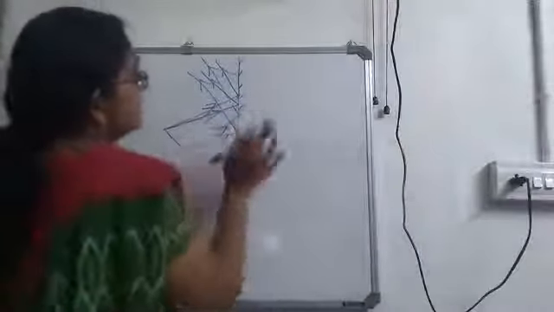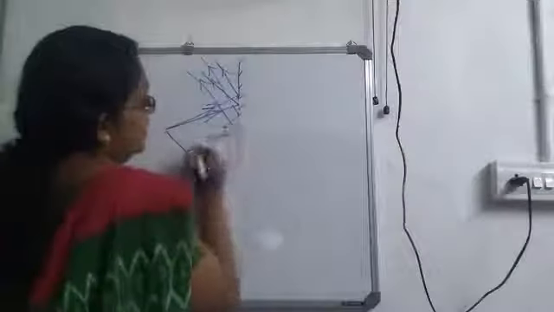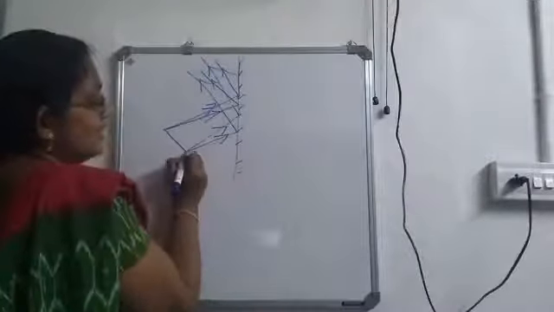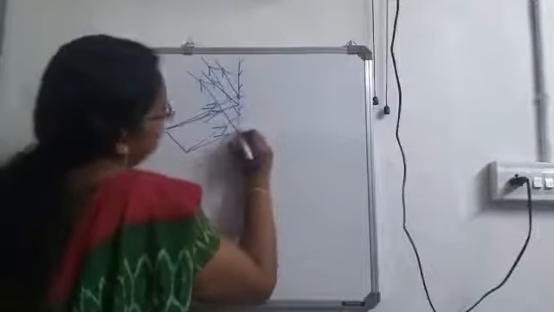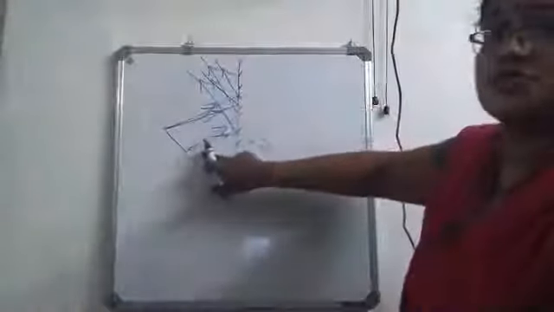Now, we are extending these reflected rays in the backward direction. These two are the rays which came from this point. So, this is our first ray. Now, I am extending this in the backward direction. When we extend this in the backward direction, it meets at this point. Similarly, we are extending the two reflected rays from this point. So, this meets at a point. So this will be this part.